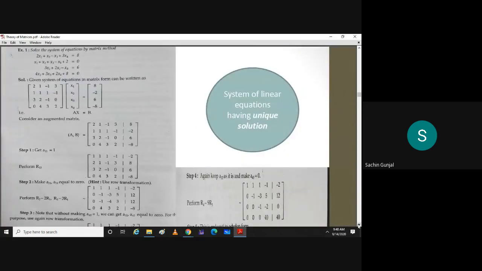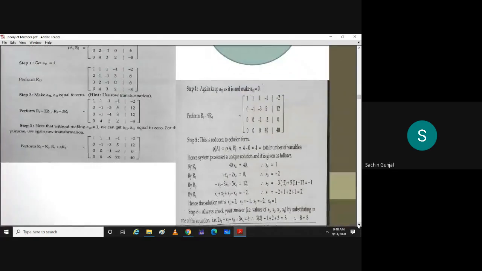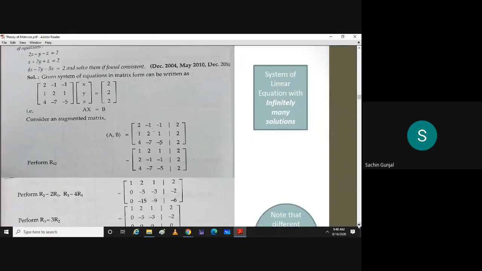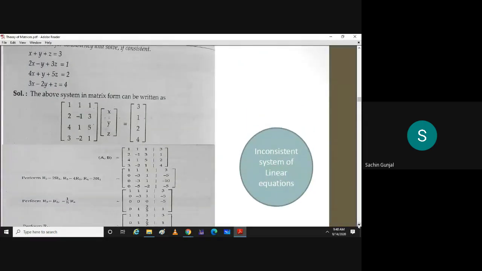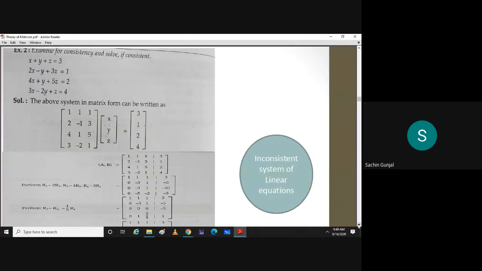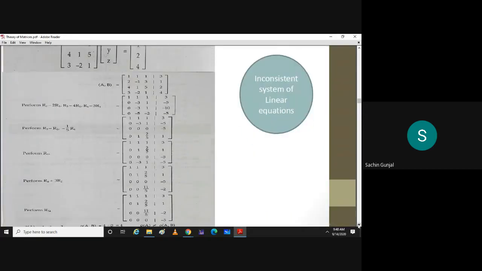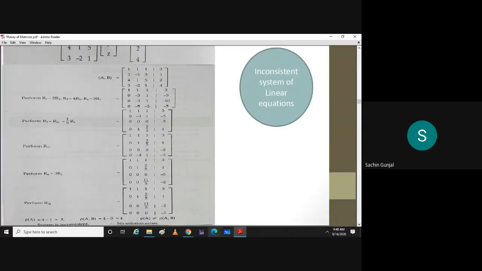Then we went through this example, even this also, and at the end I gave this example for you to try, and it was inconsistent because rank of A was 3 and rank of augmented was 4. Therefore, these ranks are not equal, and therefore it is inconsistent. And most of you have got it, right? Yes, sir.